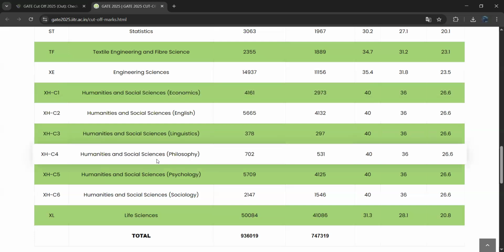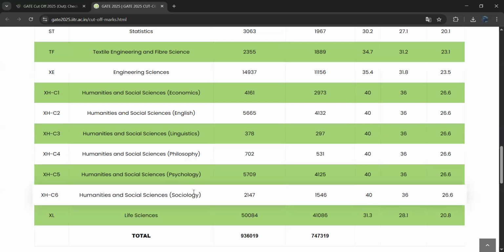Next one, humanities and social science for philosophy. 40 is the cutoff score for general category. 36 cutoff for EWS or OBC candidates. 26.6 is cutoff for SC, ST or PWD candidates. For humanities and social science for psychology, 40 is the cutoff score for general category. 36 is the cutoff score for OBC or EWS candidates. 26.6 is the cutoff score for SC, ST or PWD candidates.